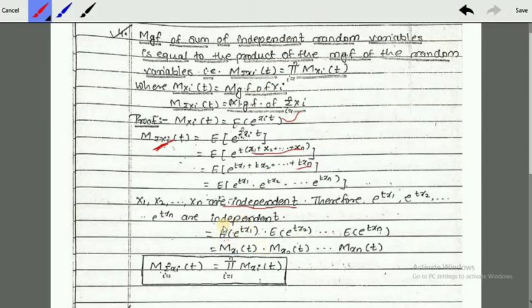Here we can write this expression as the moment generating function of x1. Here we can write the moment generating function for x2, and similarly we can write it for xn. So here it is the multiplicative term. So we'll take it as the product for i going from 1 to n of M_xi(t). We have proved it.